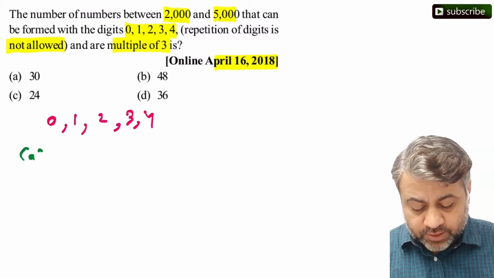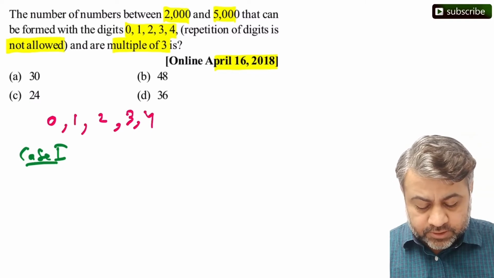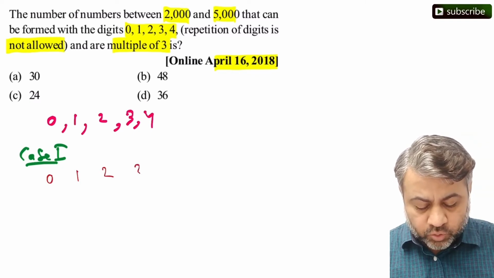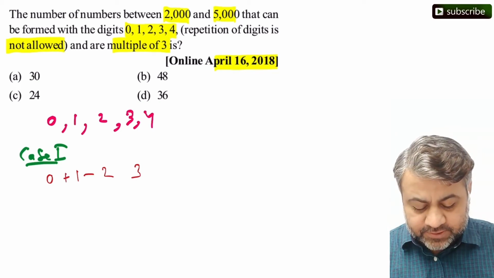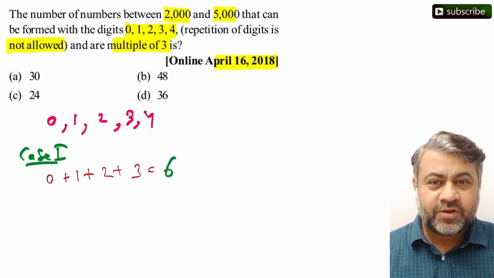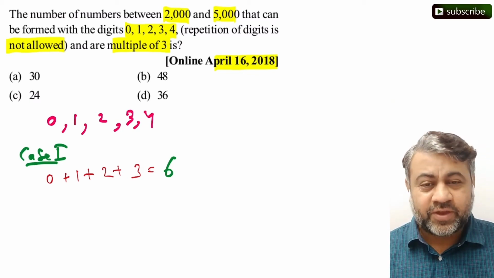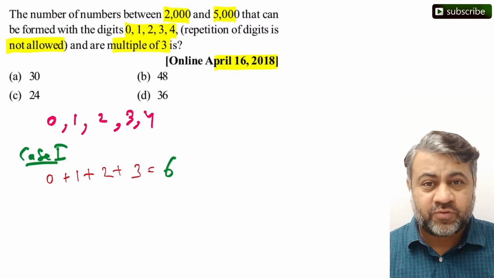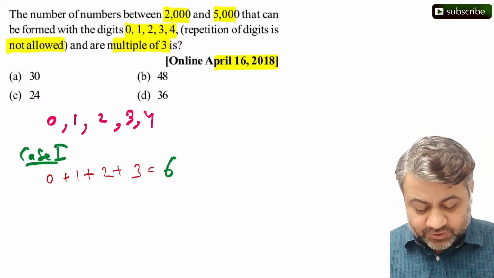So, case 1 here is, you can take 0, 1, 2 and 3, because if you add 0 plus 1 plus 2 plus 3, what you get is 6, and 6 is a multiple of 3. So this is one important way we can take 4 digits out of 0, 1, 2, 3, 4. But is there any other way? There have to be, right? So what is case 2 here?